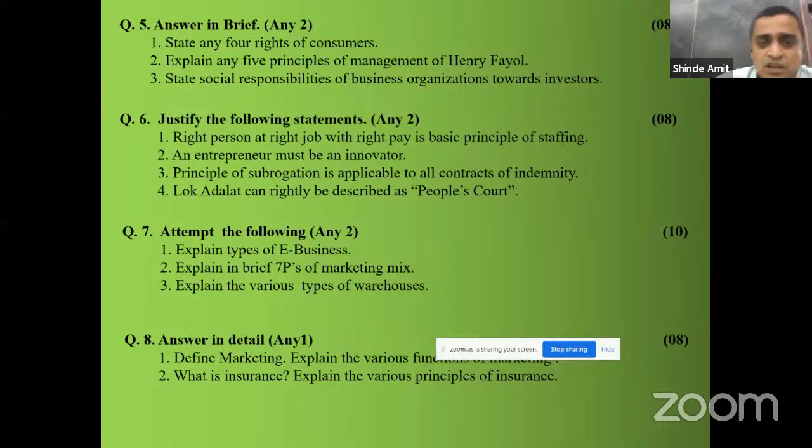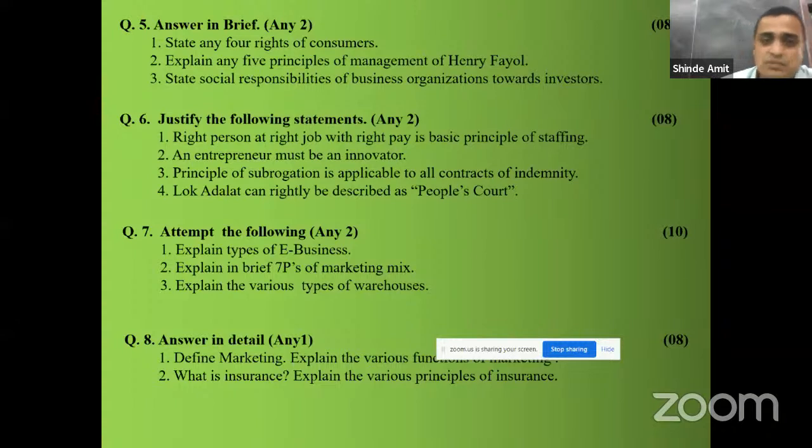As far as the second statement is concerned, an entrepreneur must be an innovator. The weightage of that chapter is only 5 marks, so that question may not be asked for an answer in detail. So you do not have to do everything from this chapter. Functions of marketing, functions of an entrepreneur, features of an entrepreneur: only these short answers you can prepare, for 6 points, along with the meaning and definition of entrepreneur. That is enough. Other points you can use only for objectives.